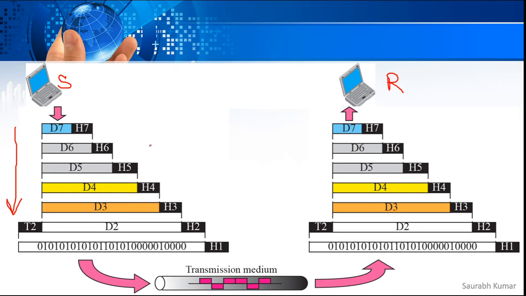That's why when we write the names, we start writing from the top, which is the application layer, then presentation, then session, like that. And when we count from down, it is physical, data link, network, transport, like that.